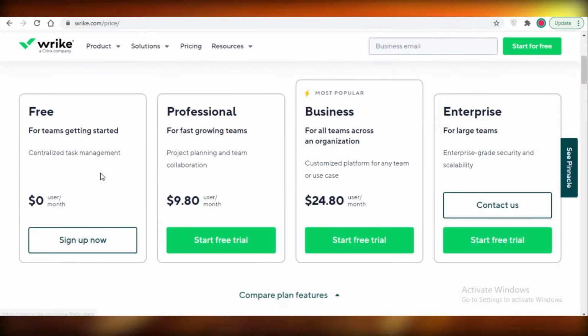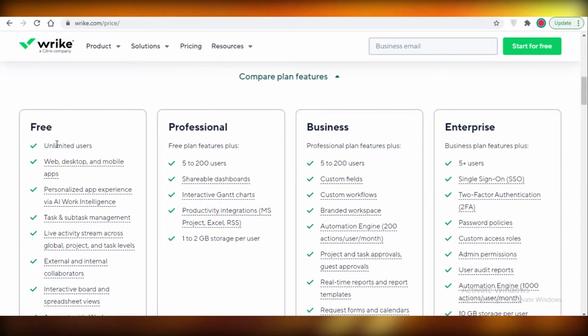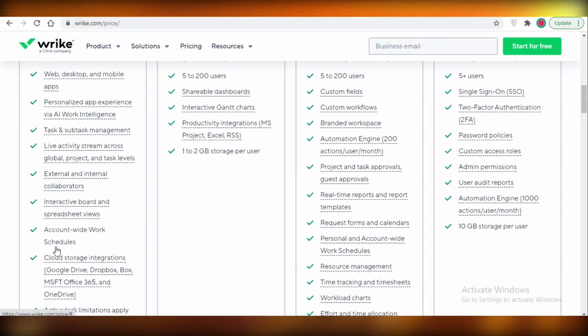First off, we have Wrike, and on the free version of Wrike, it is just a centralized task management software which allows for unlimited users. It has a desktop and mobile application. It has a personalized app experience. They have task and subtask management. They have live activity and stream across global project and task levels. They have internal and external collaborators. They have interactive boards and spreadsheet views. They also have account-wide work schedules and Google Cloud and other integrations.